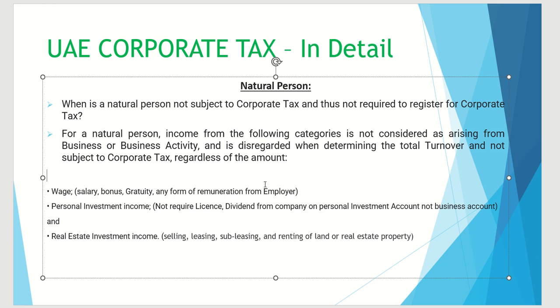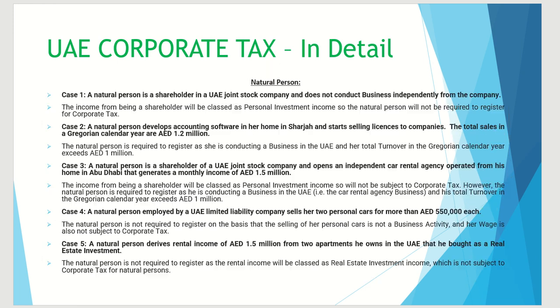But if you are getting dividend using the business account, that means you have invested through the business account, that will be considered. That will be considered for the calculation of turnover of 1 million AED. If you have any income from real estate investor income, for example selling, leasing, subleasing, or renting out of land or real estate property, these incomes will also not be considered while calculating the turnover of 1 million AED. Okay, so now let's go through a few examples that will give more clarity.